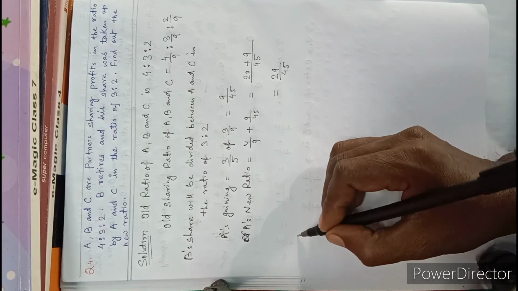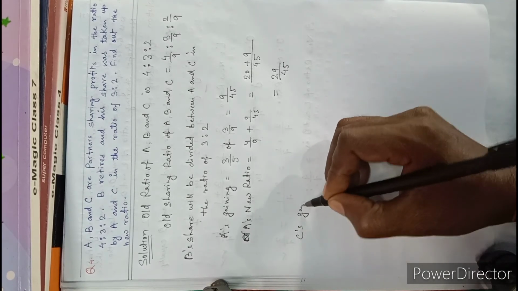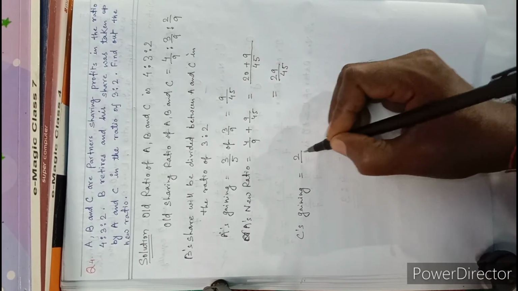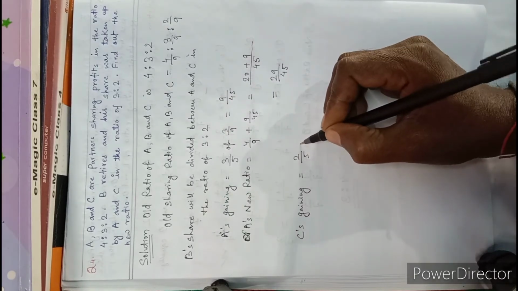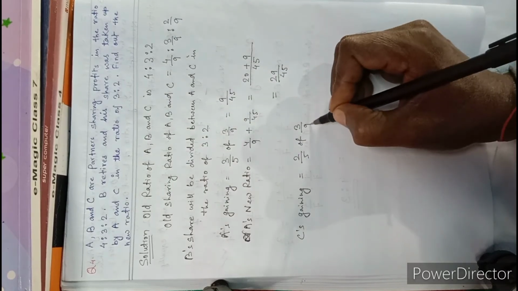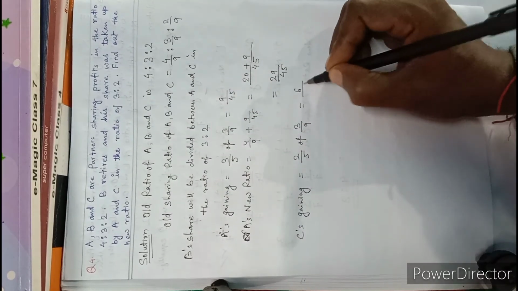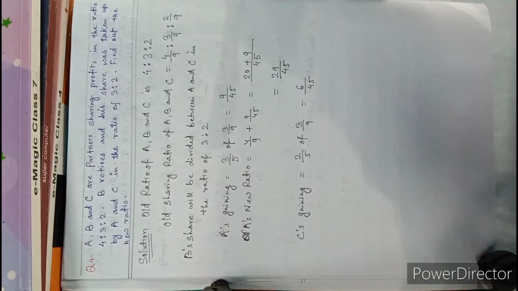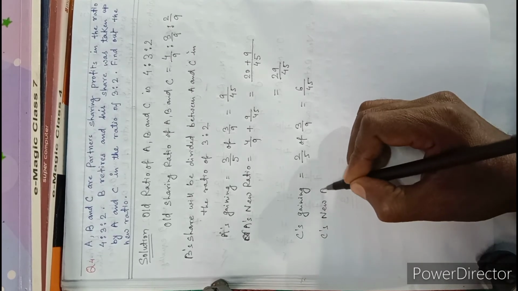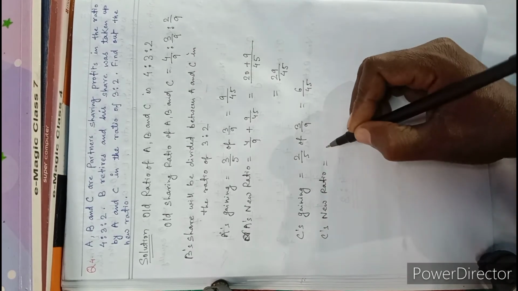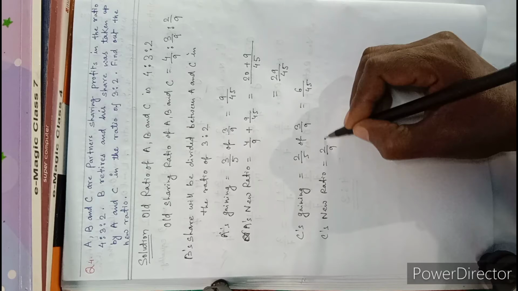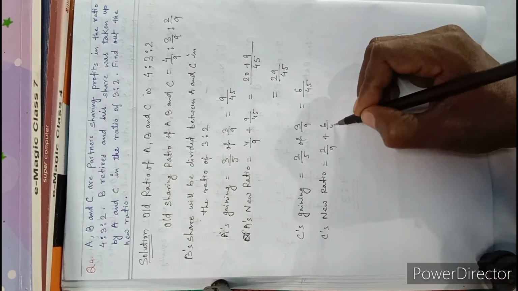Same way, C is gaining. So C is gaining 2 by 5 of 3 by 9. So we get 3 2 is 6, 9 5 is 45. Now C's new ratio is equal to 2 by 9 plus this gaining ratio 6 by 45.